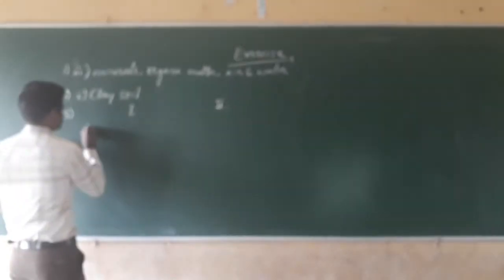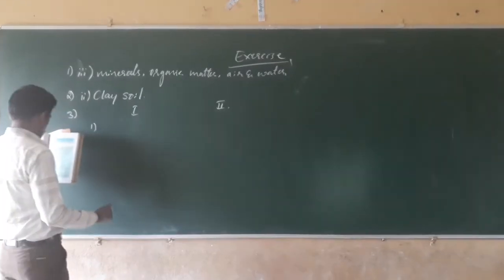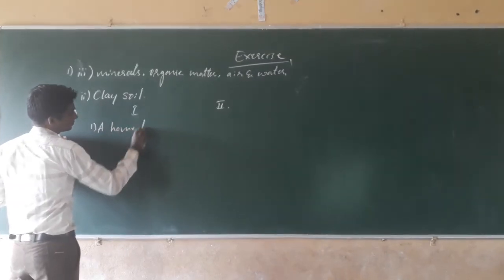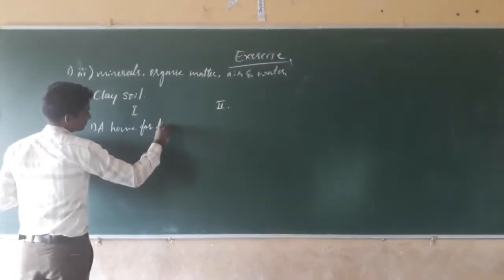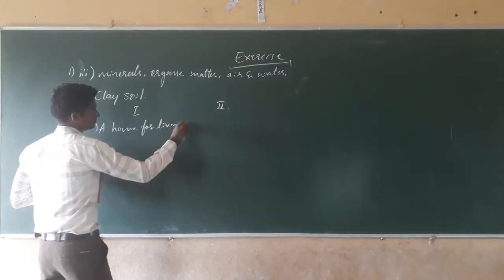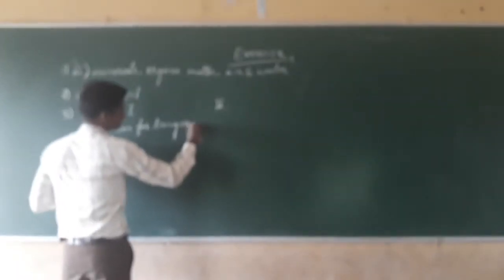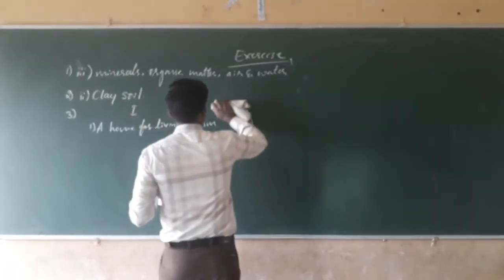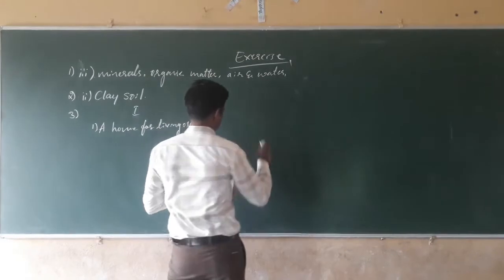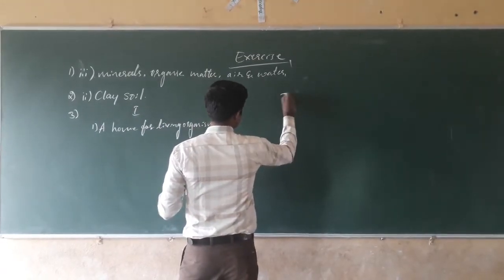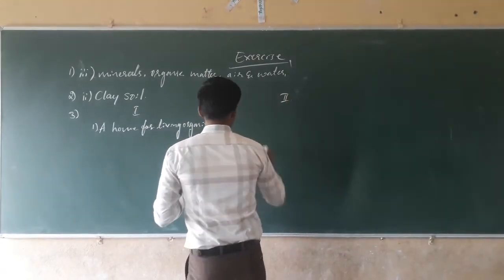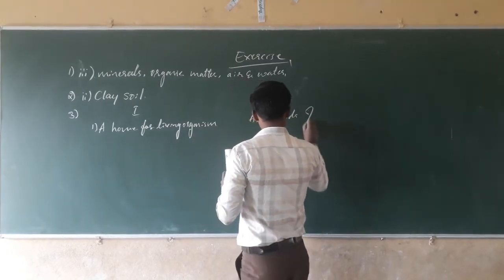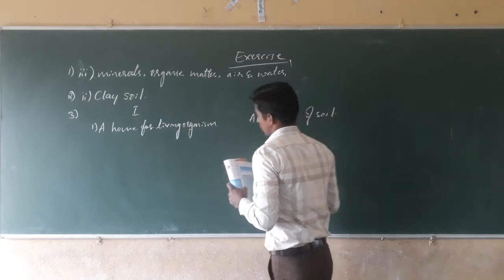The first one, a home for the living organisms. The correct one is all kinds of soil.